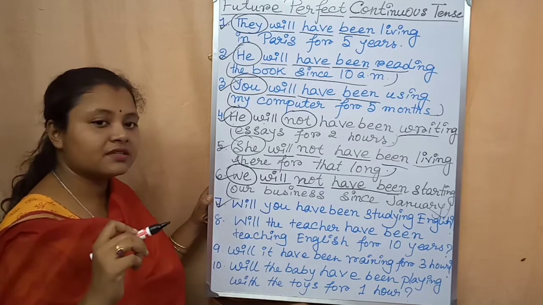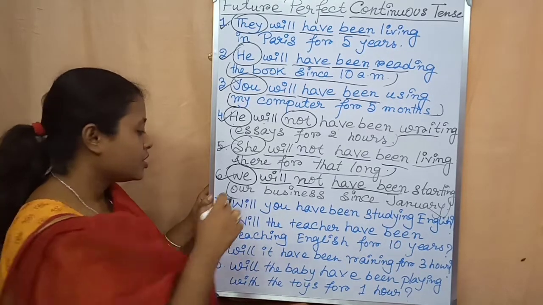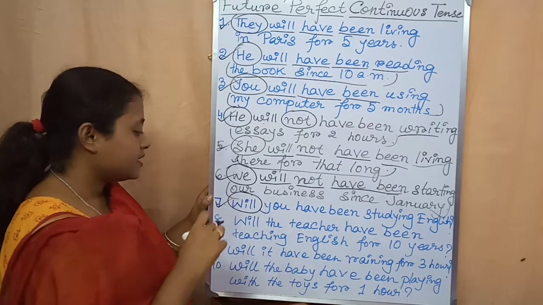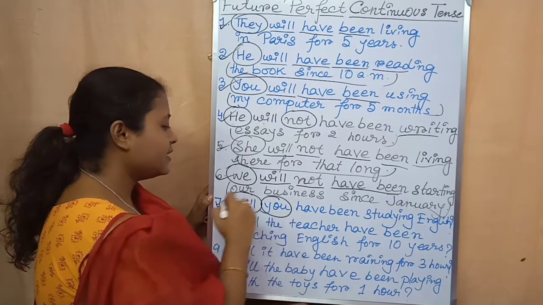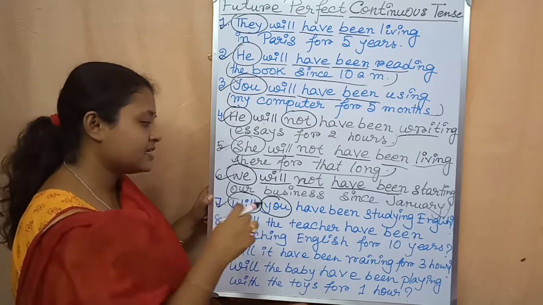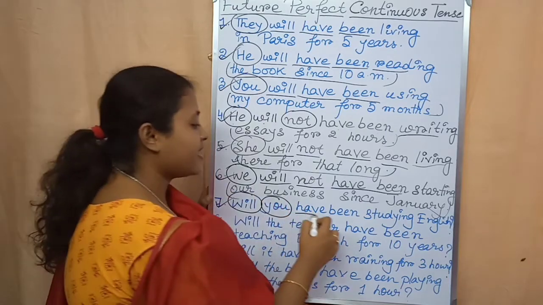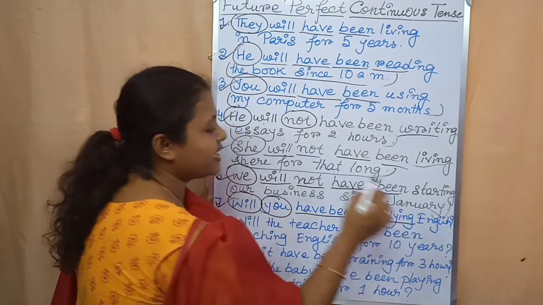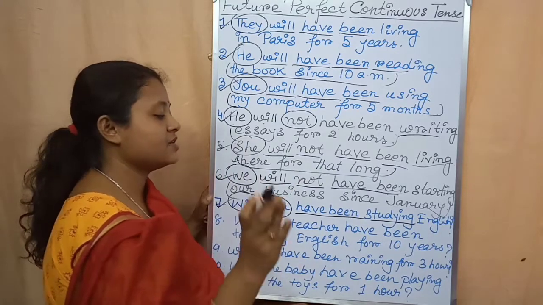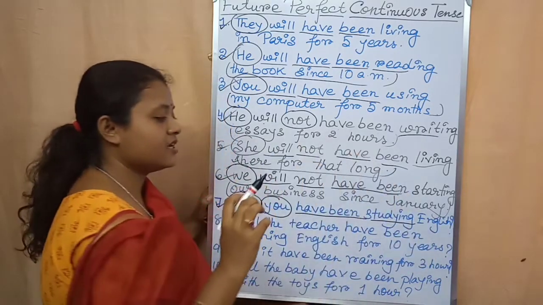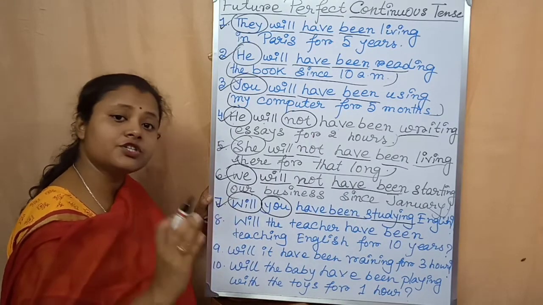Come to the seventh example. Will you have been studying English? Will. It is the auxiliary verb, future tense. After that, the subject you have to write you. That means it is written in second person. Then have been. After that, studying. Studying is the present form plus ing. Study plus ing, studying. Then English, the object. Then the question mark. It is an example of interrogative sentence.